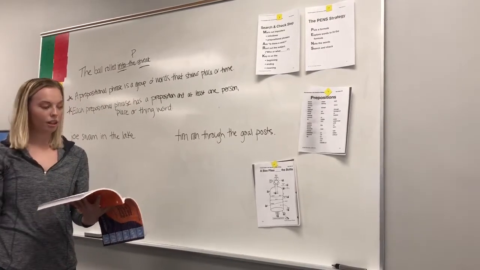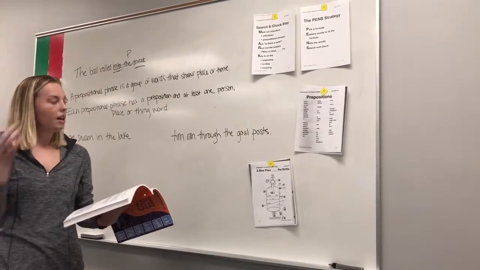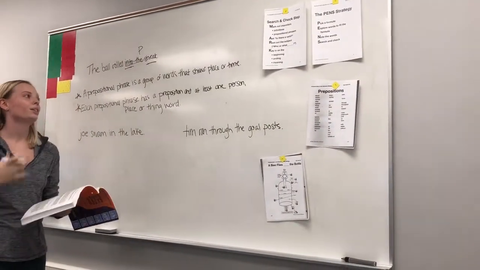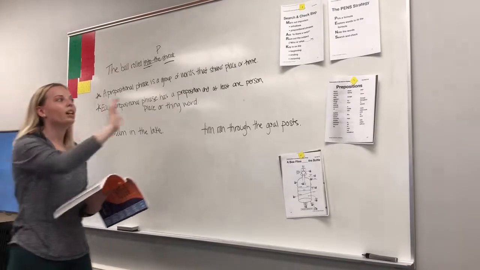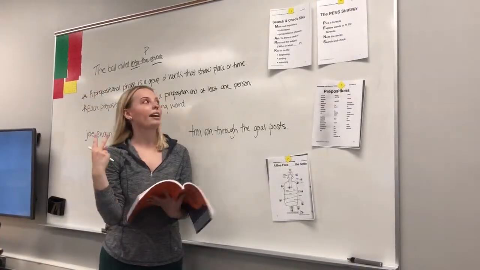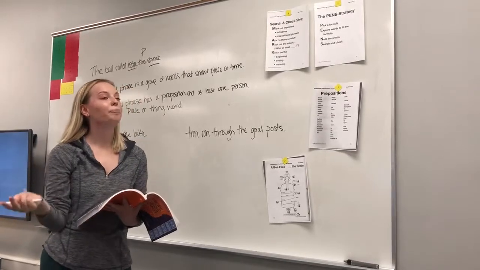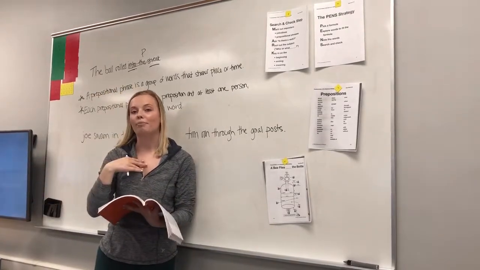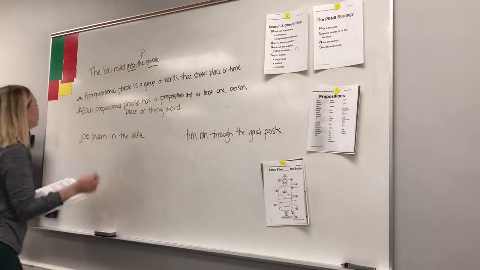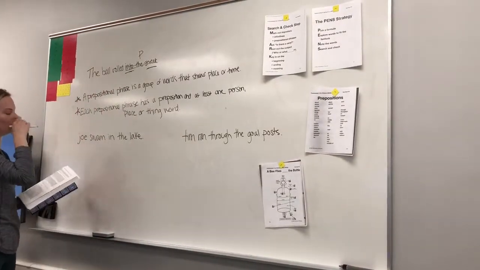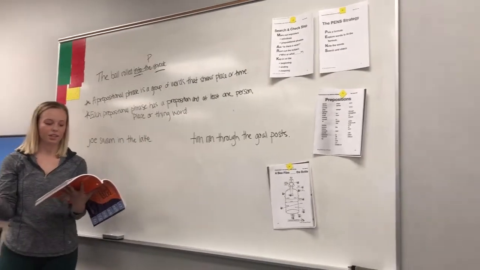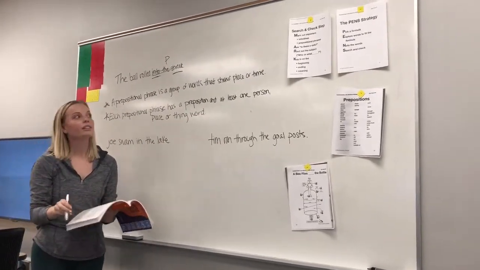Alright, so now that you know a little bit about prepositional phrases, let's see how the parts of search and check work in a sentence. So I'm going to pretend that I already went through all of the pen strategy to pick a sentence. I picked a formula, I explored the words to fit the formula, and I decided that I want to write about my brother, Joe, who swam in a lake. So, Joe swam in the lake. Okay, now I'm ready for the first step of search and check. What do I need to do first?